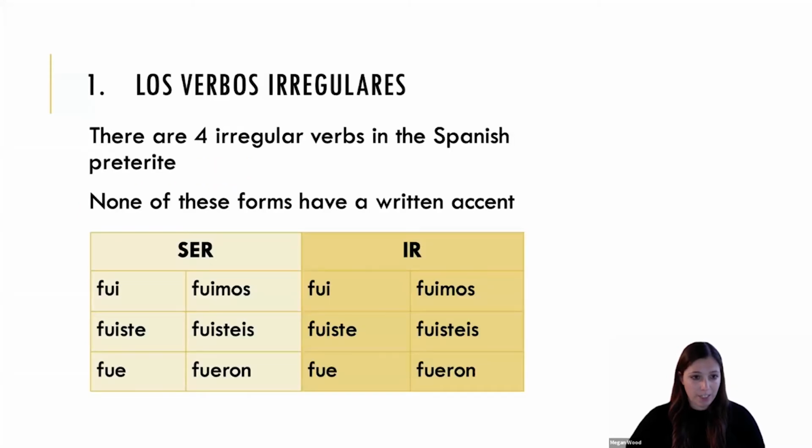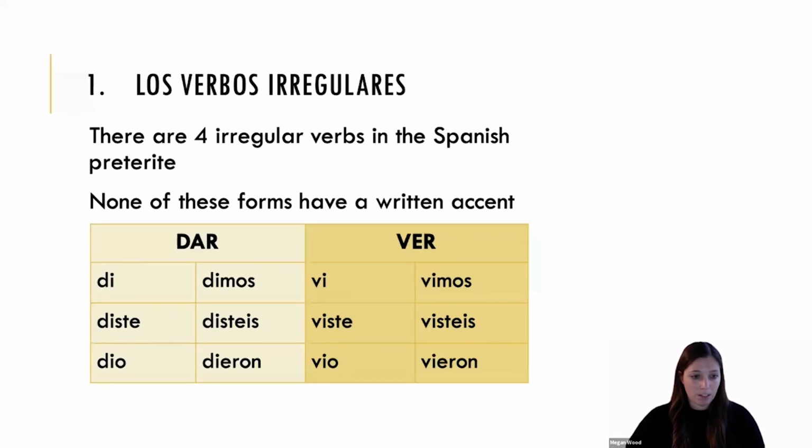Our first category is irregular verbs. There are 4 irregular verbs in the Spanish preterite. You'll notice that none of these forms have a written accent. So 2 of those 4 irregular verbs are ser and ir. You'll also notice that ser and ir are conjugated exactly the same. After ser and ir, we have our other 2 irregular verbs, which are dar and ver. Again, you'll see that none of these forms have a written accent.